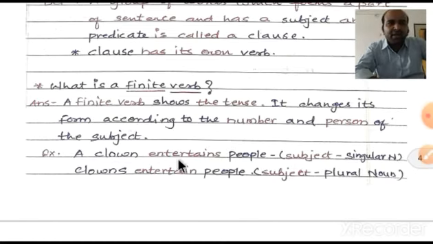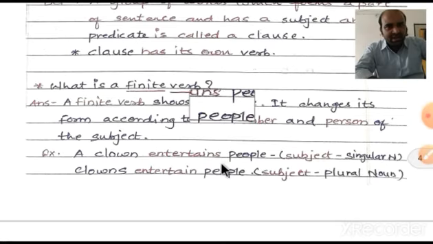"A clown entertains people." Now the subject is a singular noun. Look here, a clown means one type of joker. What is he doing here? He is entertaining people, but he is in the third person singular. So that is why we have used the suffix s after it.